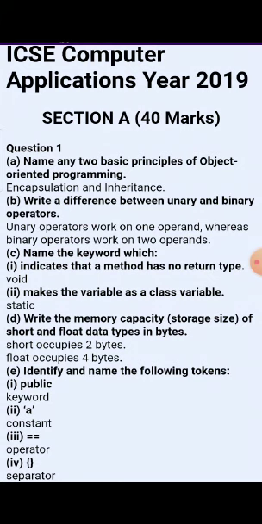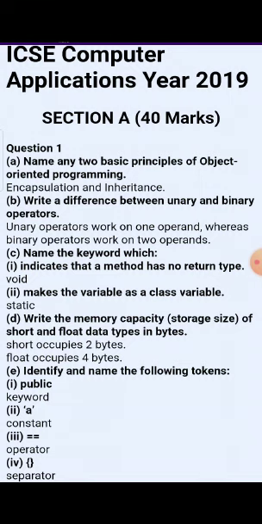So here this is the ICSE computer application year 2019 board paper of Section A, the part of 40 marks. So here we'll discuss each and every question first. The first question is: name any two basic principles of object oriented programming. So in the start we will discuss the four important principles or concepts of OOPS: encapsulation, inheritance, polymorphism, and we will talk about the next one.